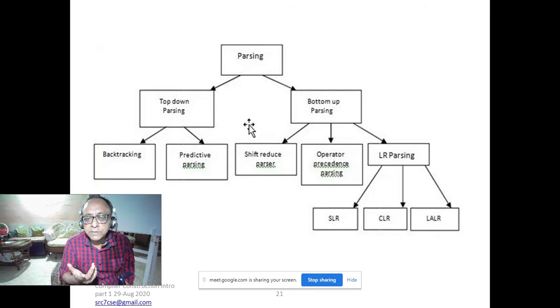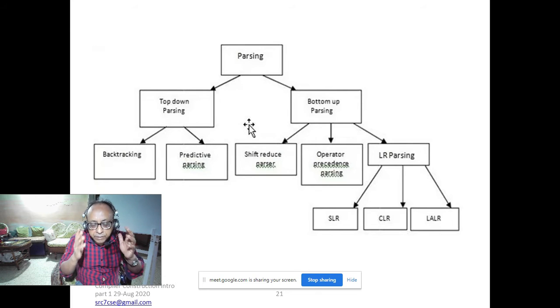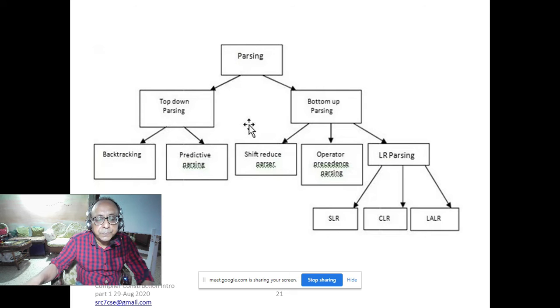It is good for parsing, you can make it O(n), but our language should have infix notation. We already said that postfix or prefix notation is good for computers. Why? Because computers don't need brackets. Brackets are an extra burden for them, but we humans think brackets are very good for our neurons, but computers are not made of neurons. Neural computing is not there till now. So that's the case. We'll follow top-down parsing.